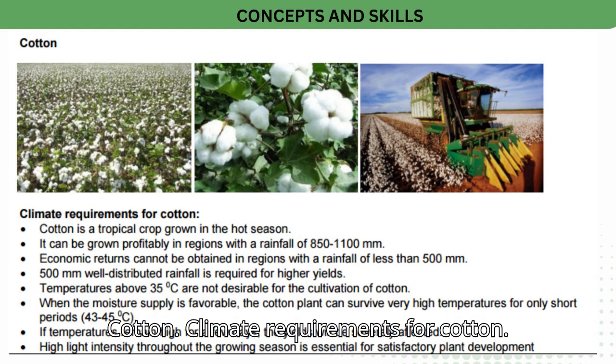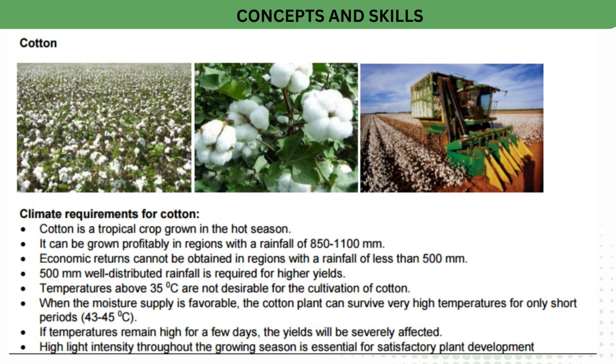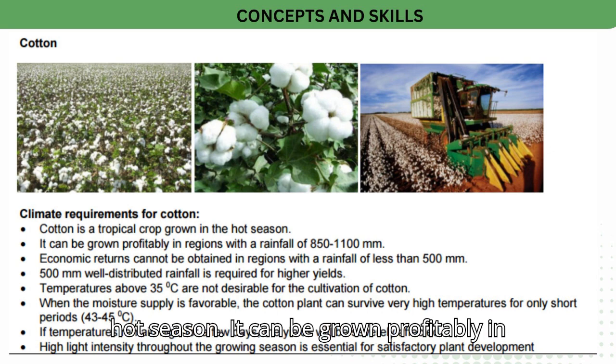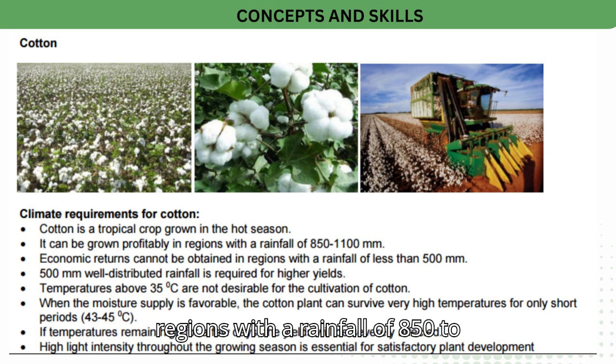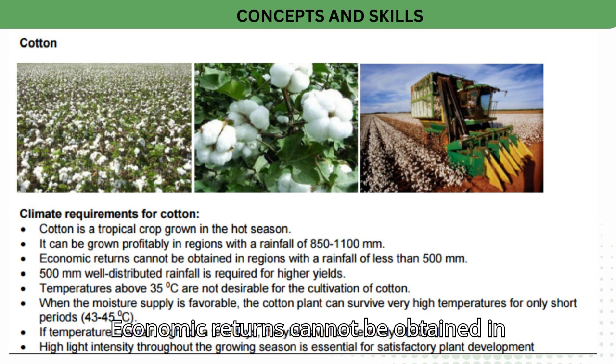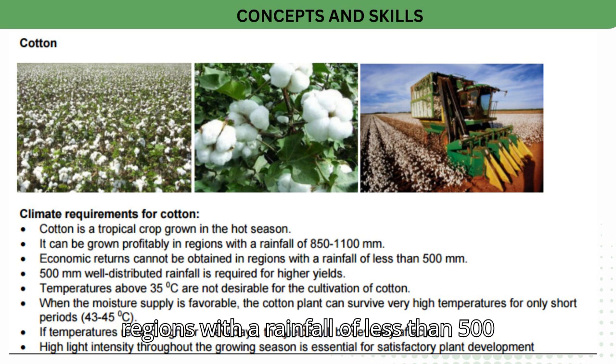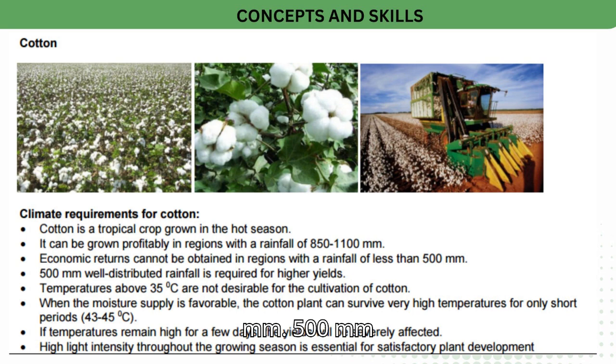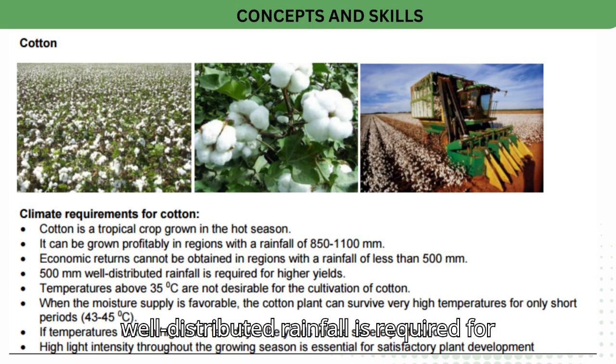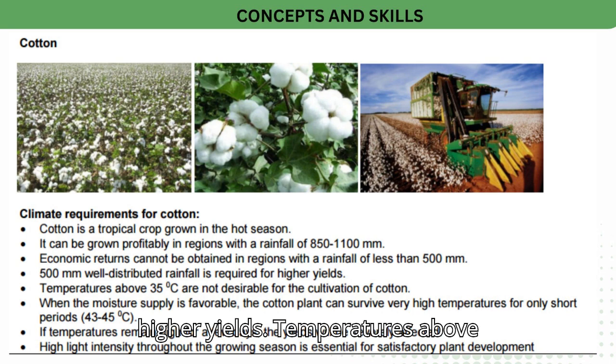Cotton. Climate requirements for cotton. Cotton is a tropical crop grown in the hot season. It can be grown profitably in regions with a rainfall of 850 to 1,100 millimeters. Economic returns cannot be obtained in regions with a rainfall of less than 500 millimeters. 500 millimeters of well-distributed rainfall is required for higher yields.